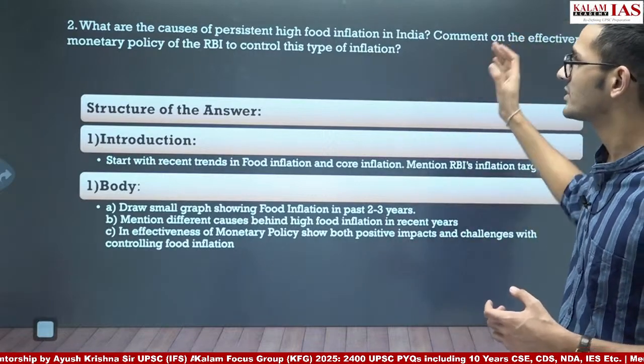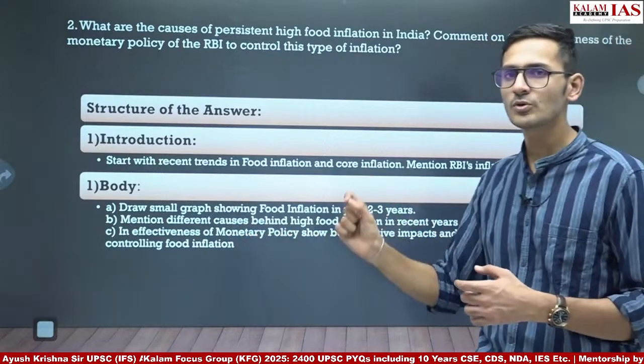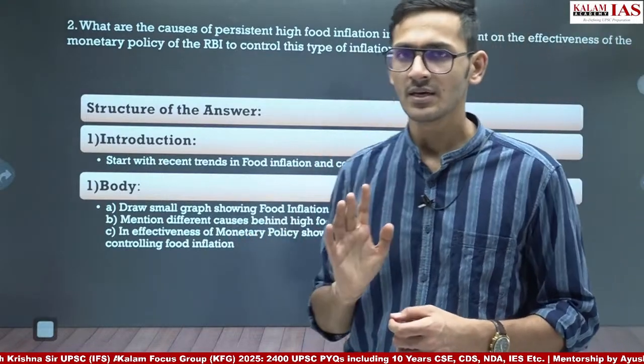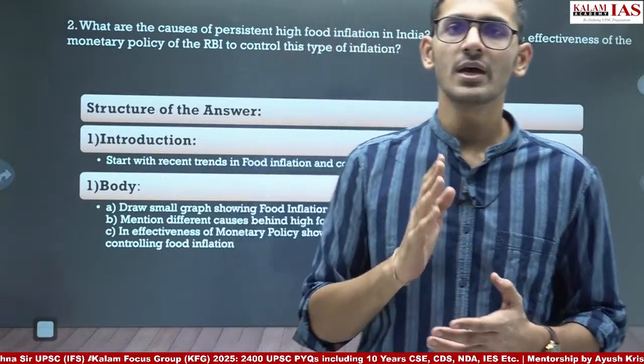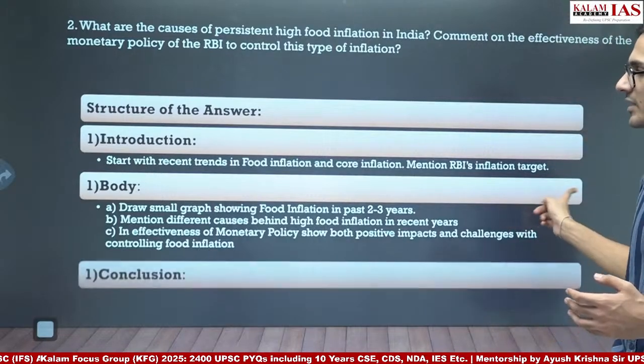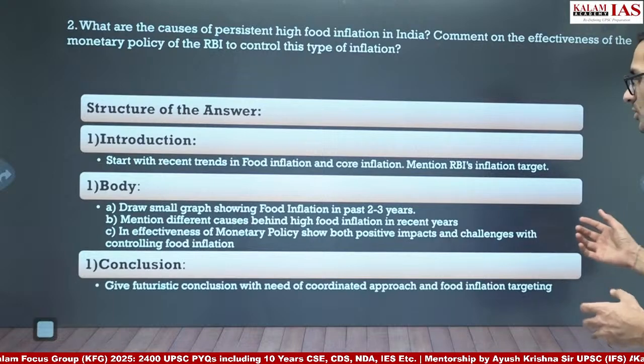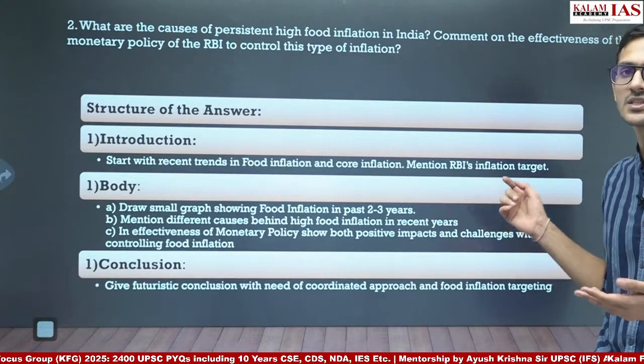After that, we will give the second subheading, effectiveness of monetary policy. In this, we will show both the positive impacts as well as the negative impacts. We will not show a unidimensional answer. We will show both dimensions, positive as well as negative. And then we will conclude with a futuristic conclusion about how the coordinated approach can help us bring down the food inflation.